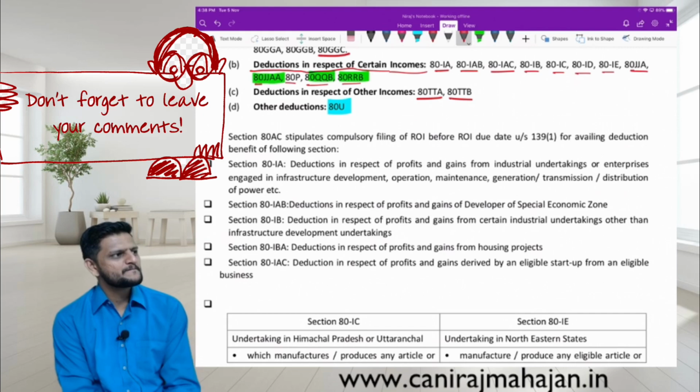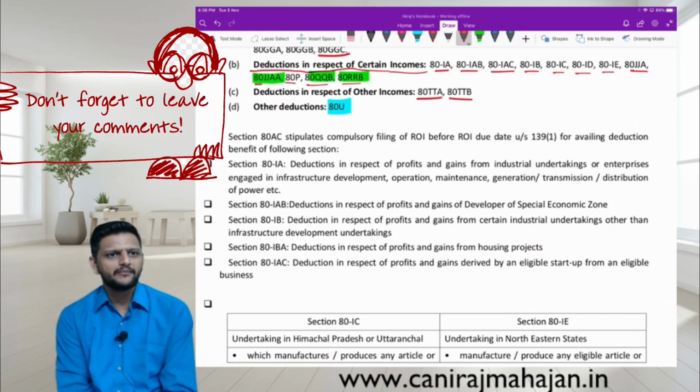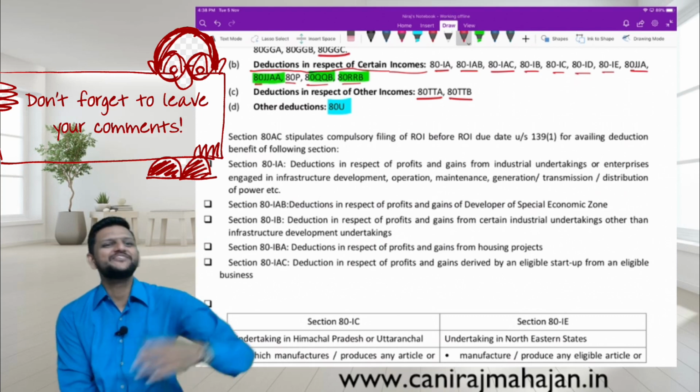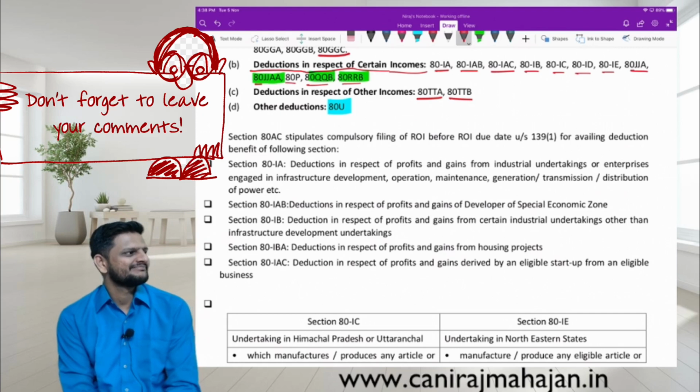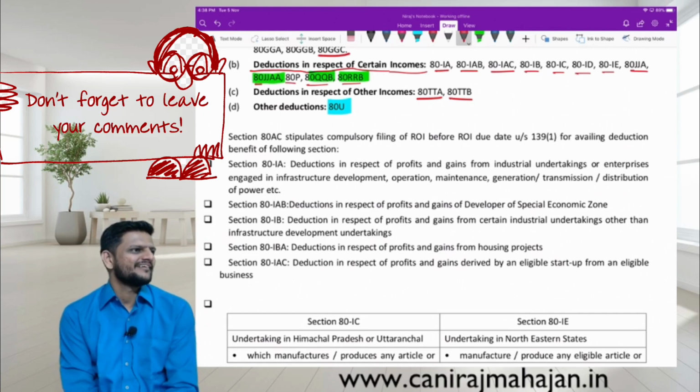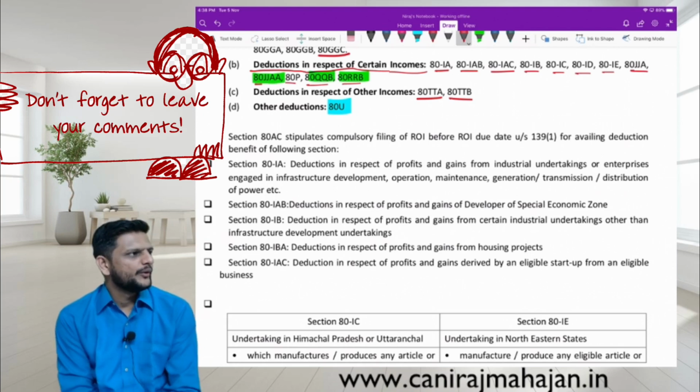Exception to clubbing of minor's income. What is 80U? Disability.